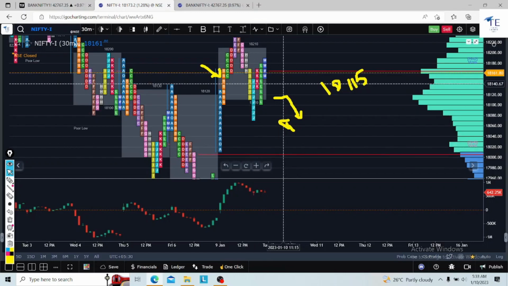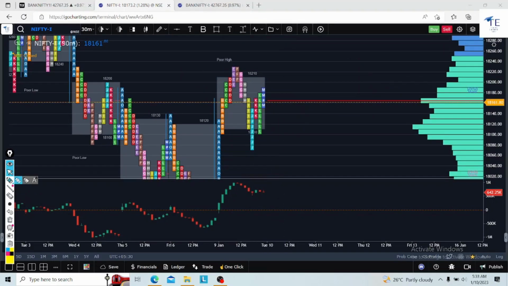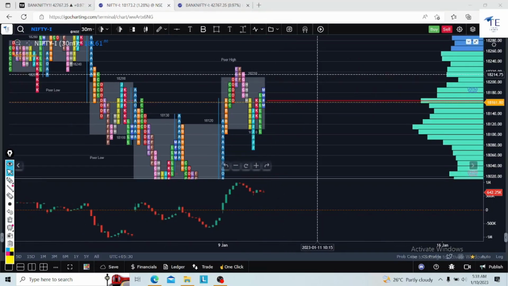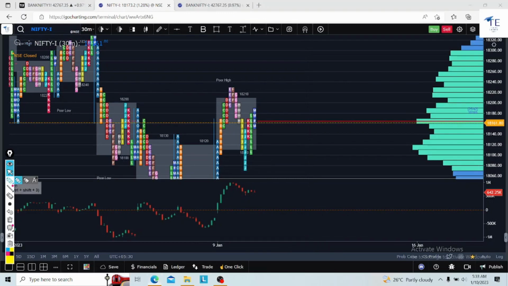If the market opens flat and moves up, I will take a trade only on acceptance above yesterday's high. Yesterday's high means 18,230. Why? Because of this single print, we have to watch whether these people are sitting again here and pushing or not.